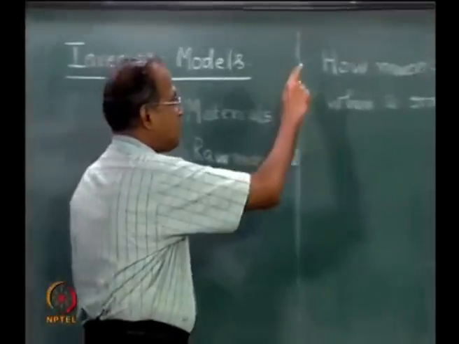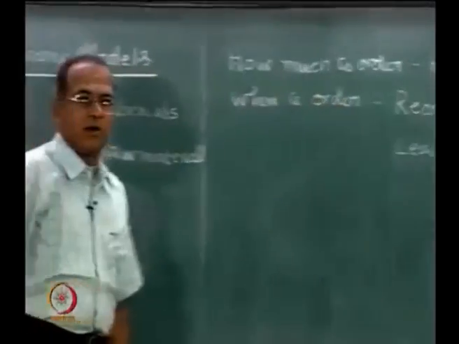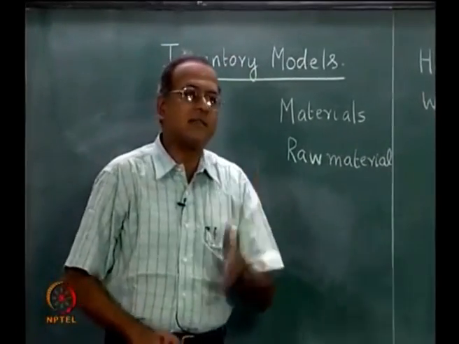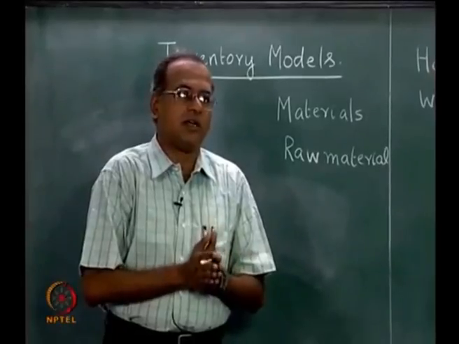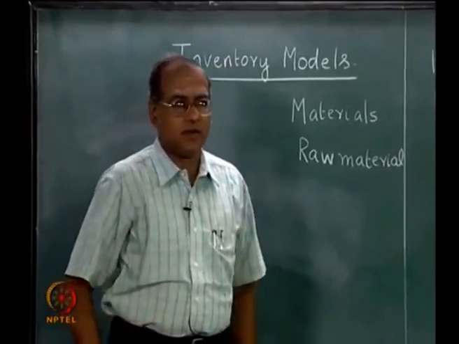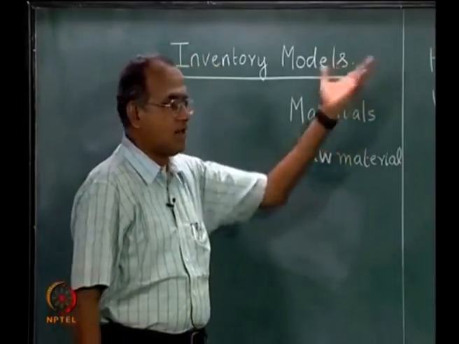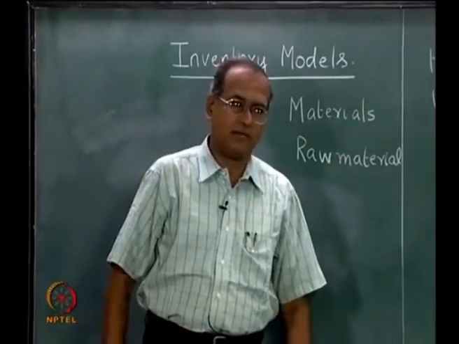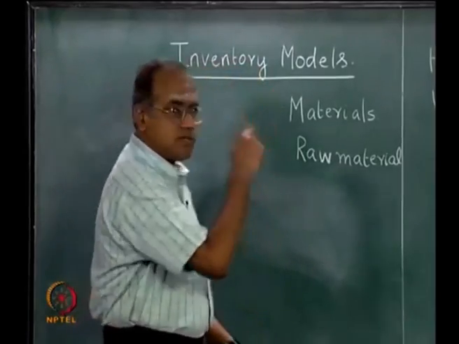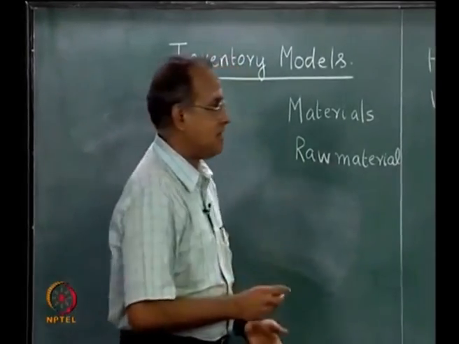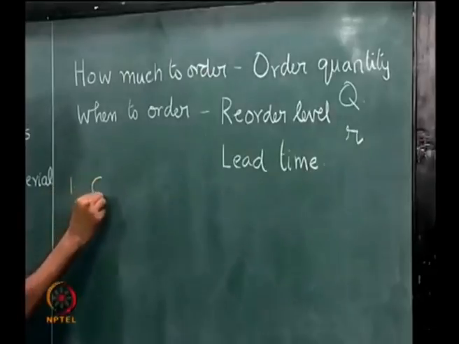We go back to the other question, how much to order. One other reason that we do not order the same item every day for consumption is that there are other costs associated with inventory. Obviously when items are bought, there is a price, which is called the cost of the item.